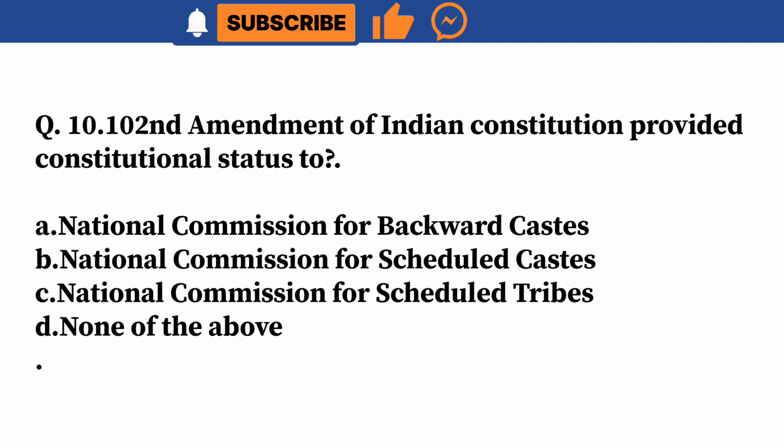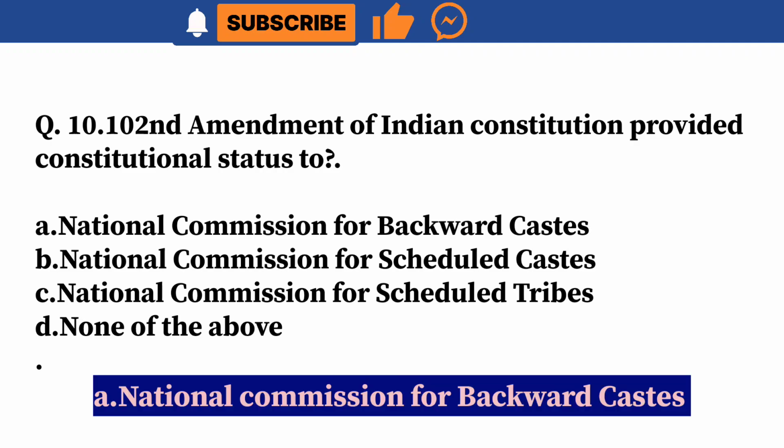Question 10. 102nd Amendment of Indian Constitution provided constitutional status to A. National Commission for Backward Castes. B. National Commission for Scheduled Castes. C. National Commission for Scheduled Tribes. D. None of the above. Correct answer is A. National Commission for Backward Castes.